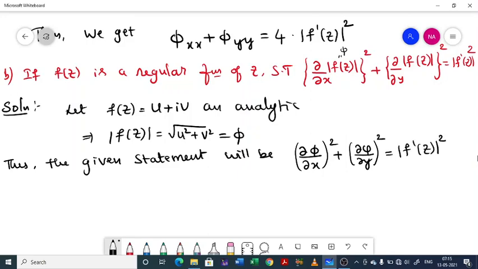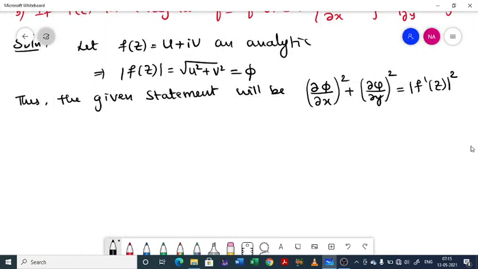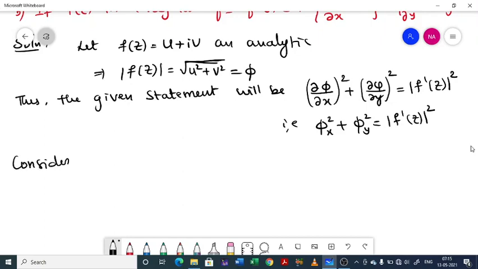So this is what we need to prove right now, or in a much simpler form you can write it as phi x square plus phi y square equal to modulus of f dash of z whole square. So we have to consider phi and then differentiate with respect to x and y. Consider phi equal to square root of u square plus v square.